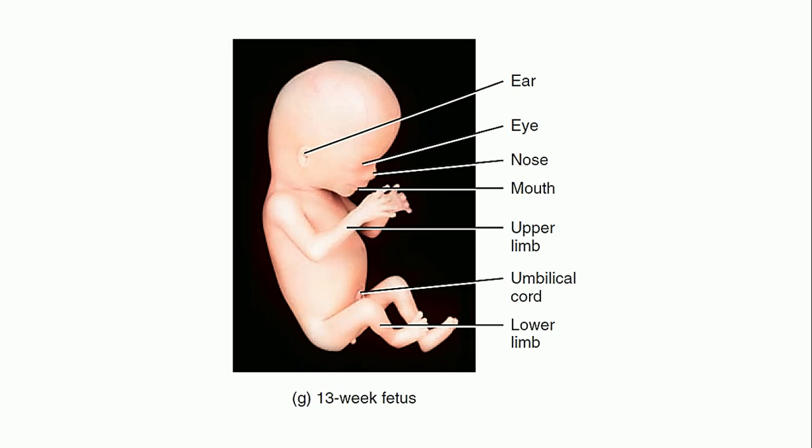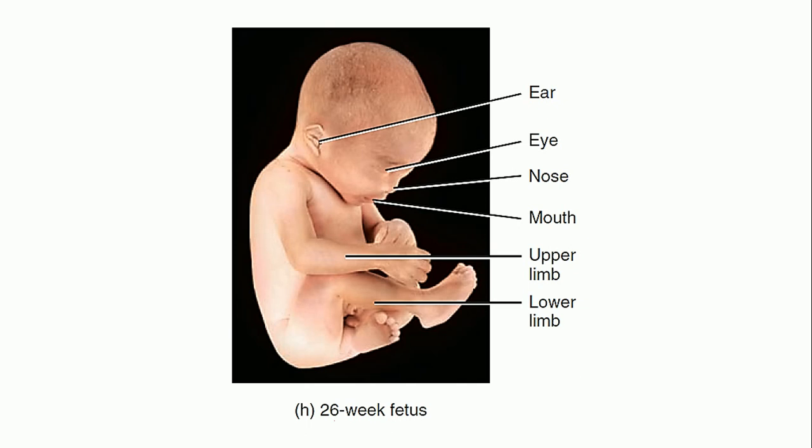So this is a 13-week fetus. As you can see, the organs have well developed now, right? The mouth also is visible, and the fingers are also visible clearly over here. And this is a 26-week fetus. It mostly has a human-like appearance now. You can see the hair also which has grown over here.